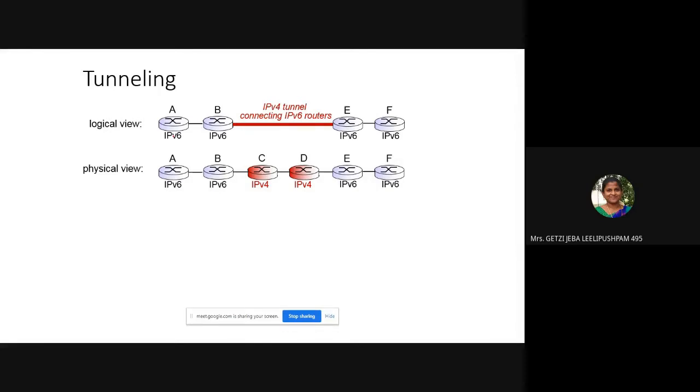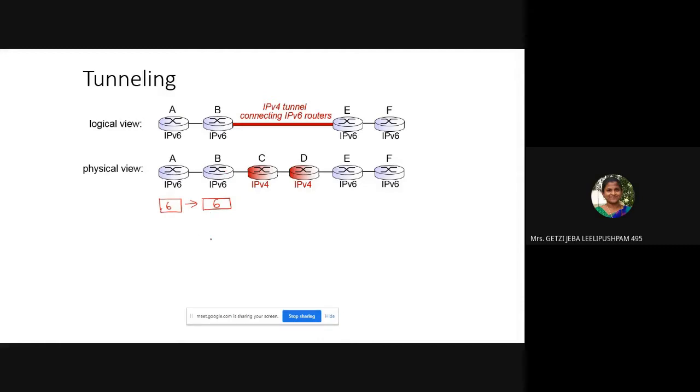Tunneling is nothing but this: you see here IP version 6 routers. In between there are two routers where we have IP version 4, then we have IP version 6 again. The IP version 6 packet comes here, to the router that can understand both version 4 and version 6. He knows that beyond this point only version 4 can travel.